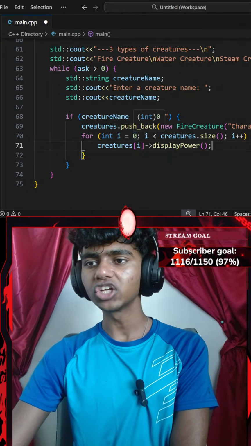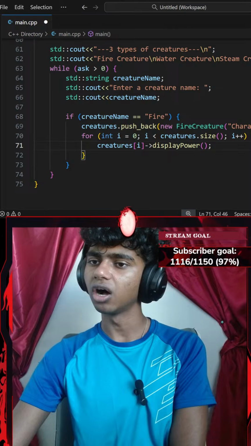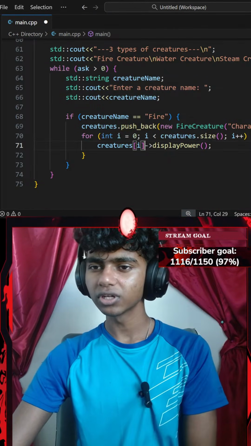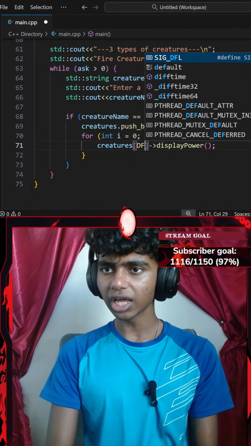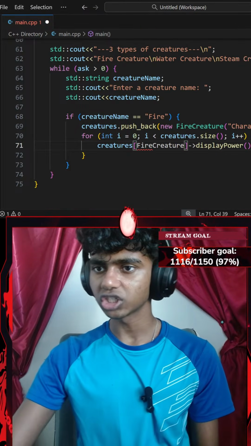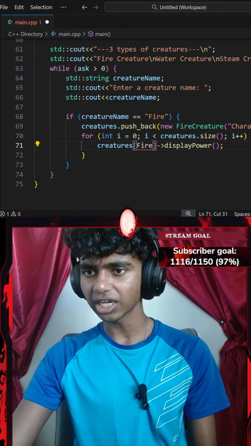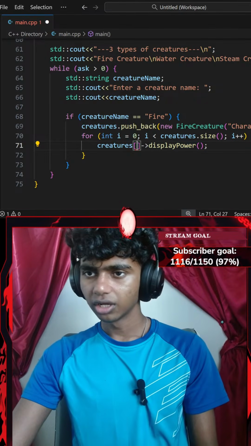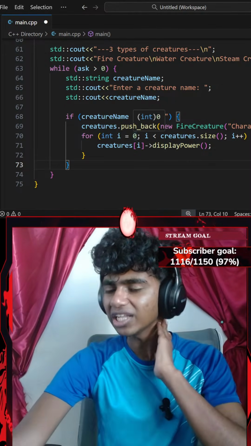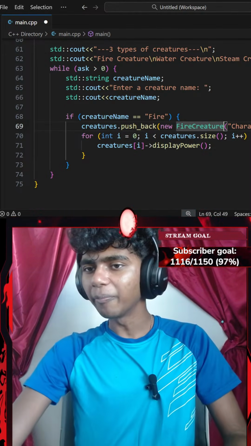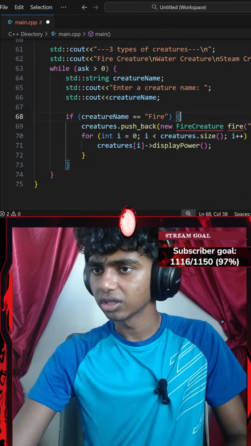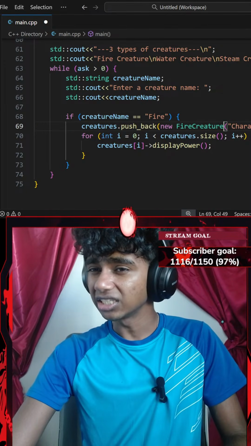I'm assuming what my creature dot size. Maybe I could go with creatures at index of fire creature. Could I go with that? Would that make sense, guys? Fire creature. Okay, that doesn't make sense. I think I should go with i. Okay, does this make sense? I feel like I'm missing something. What happens if I actually name this fire creature? Okay, that wouldn't make sense. That does.